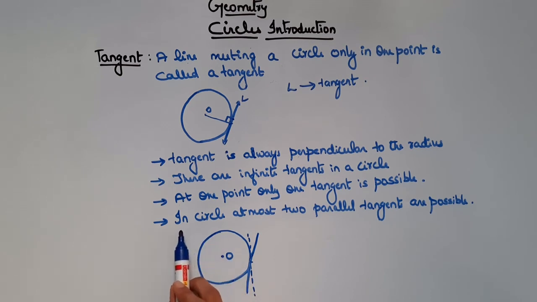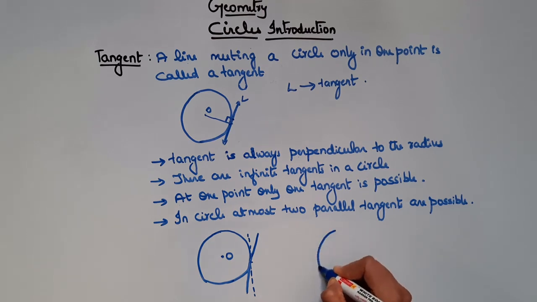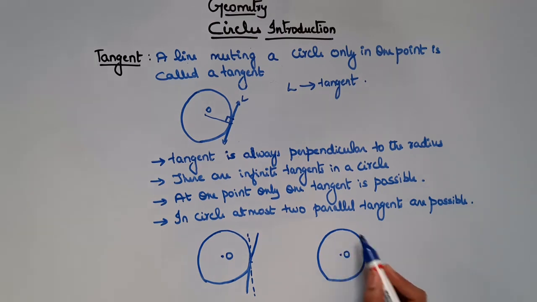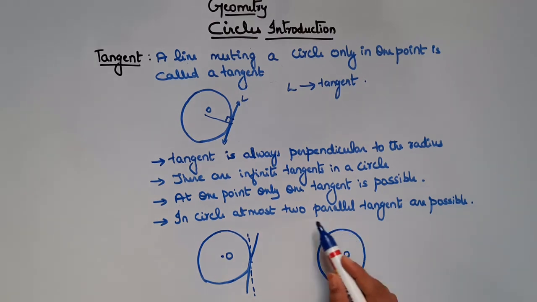Now let's see the last property. It says in a circle at most two parallel tangents are possible. Let's consider a circle with center O. To this circle we can draw at most two parallel tangents. Let's consider this as one tangent, and one more tangent here.